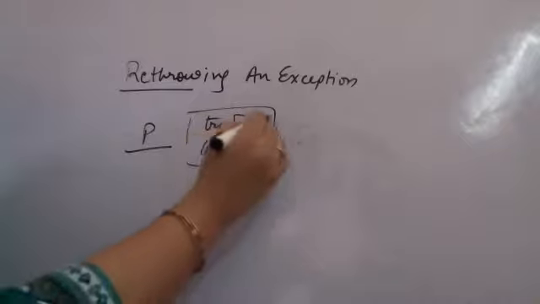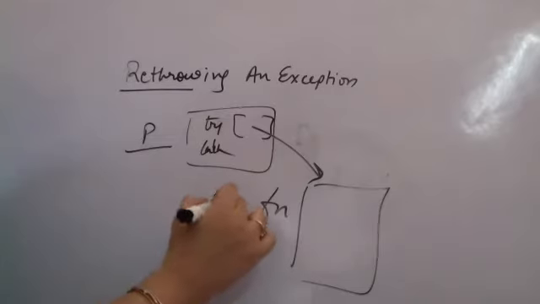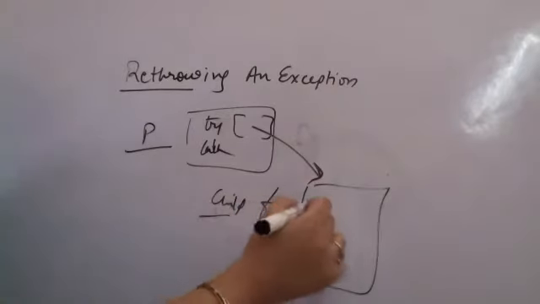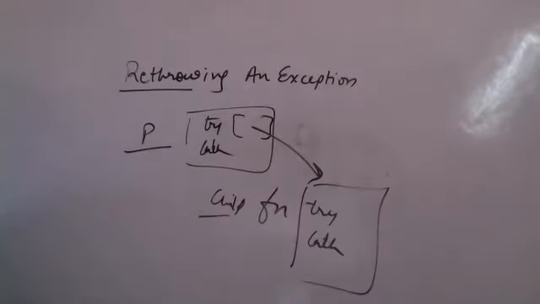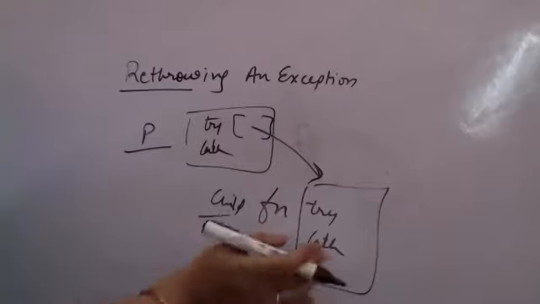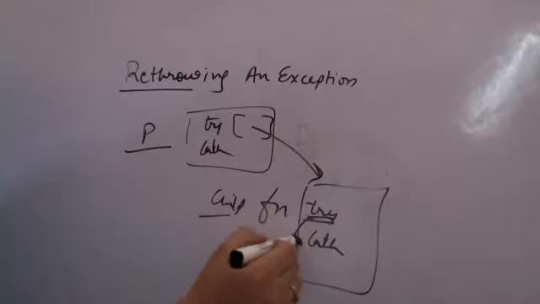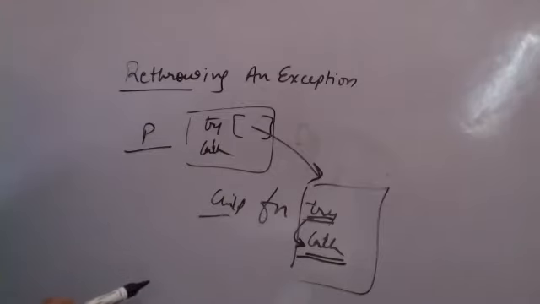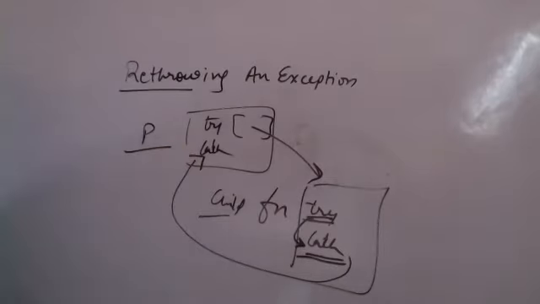Now from this try, I'm calling a function which is, say, a child block. Within this function, I also have a try and catch. It is again democracy, up to you whether you want to handle the exception here or here. If an exception occurs in this try block, it will be caught in the catch block only. Supposedly the catch does not have the capability to handle the exception correctly. Then you can rethrow the exception from this catch block to be caught in the parent catch block. For that, we use only the throw statement.